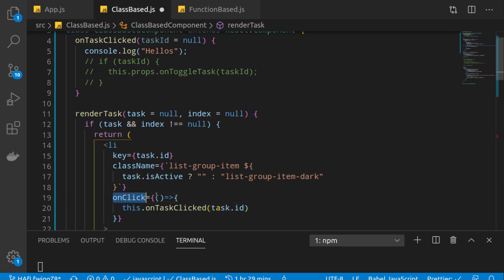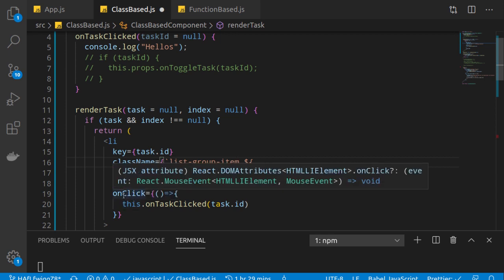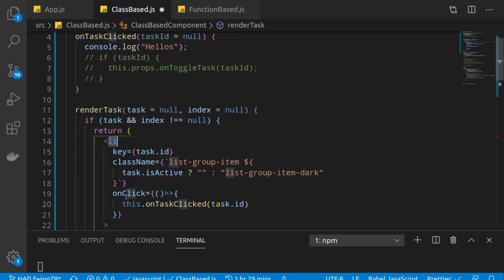Because onClick will not call this function immediately when this component is rendered, but when a click event occurs on this li. As soon as a click event occurs on this li, this function will be called. And what's written in this function? It internally calls this.onTaskClick with a particular task id.